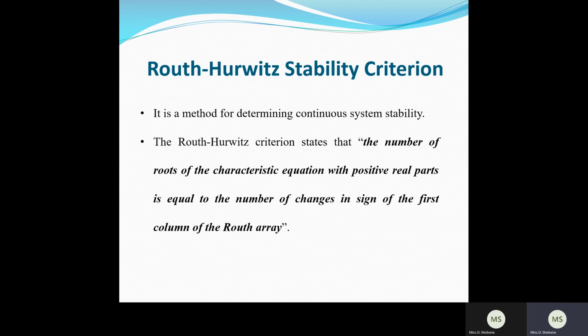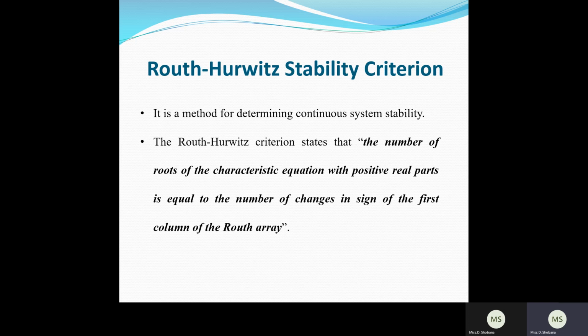What he says is that the roots of the characteristic equation should be positive and real, then the system will be stable. Otherwise, if you have negative poles and negative roots, then the system is unstable. Depending upon the number of sign changes in the Routh array, it gives the number of poles located in the right half of the S plane. That is how the stability analysis comes with the root locus.